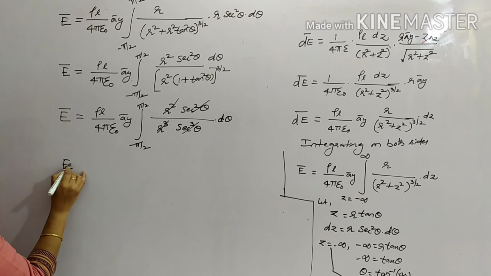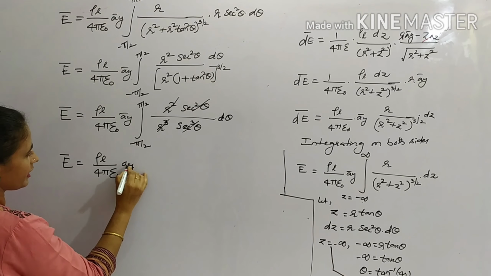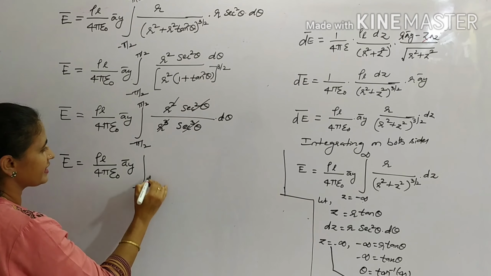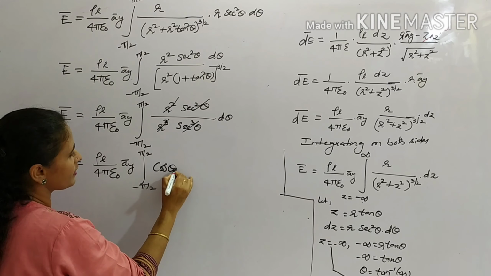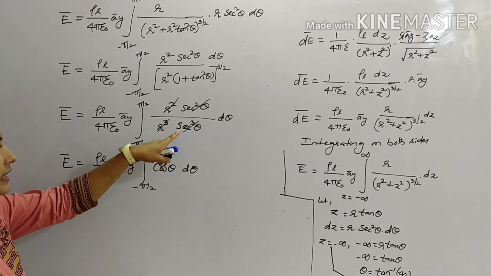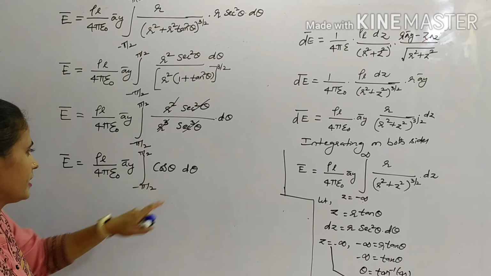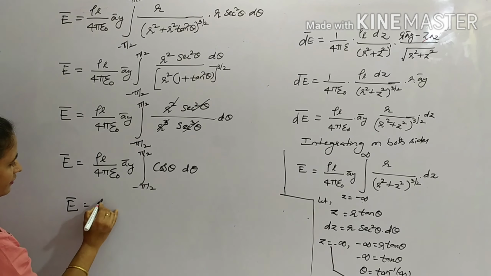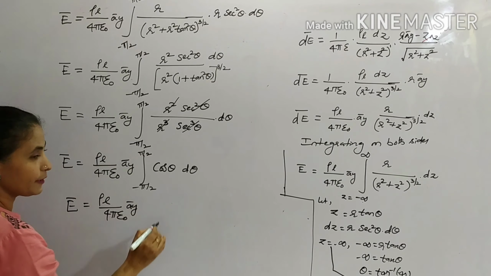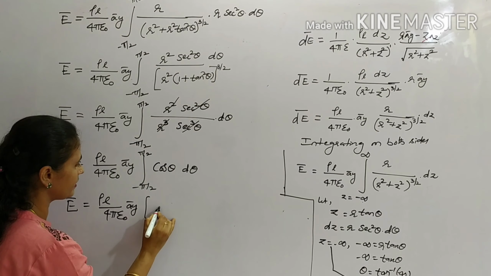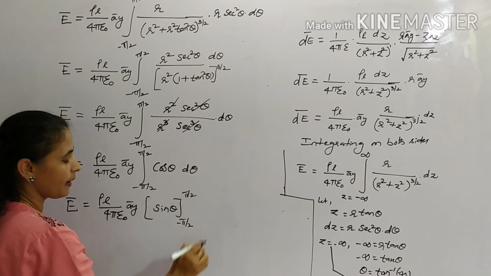So electric field E bar is given by rho L upon 4 pi epsilon naught A by integral minus pi by 2 to pi by 2. Now this is 1 by sec square theta, which is nothing but cos theta d theta. Okay, here it is left with only 1 upon sec theta, right? 1 by secant theta is nothing but cos theta d theta. So E bar is given by rho L upon 4 pi epsilon naught A by the integration of cos theta, which is nothing but sin theta with the limits of minus pi by 2 to pi by 2.